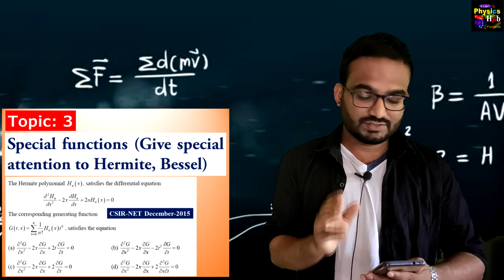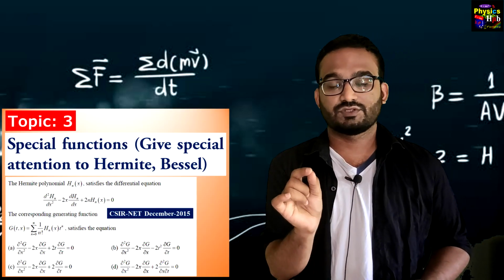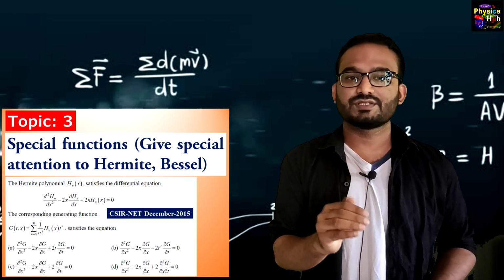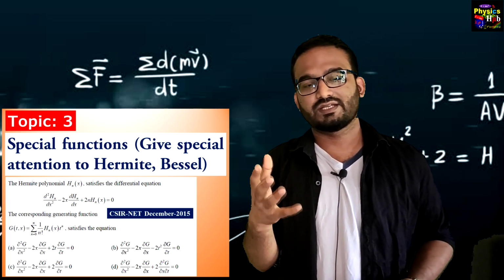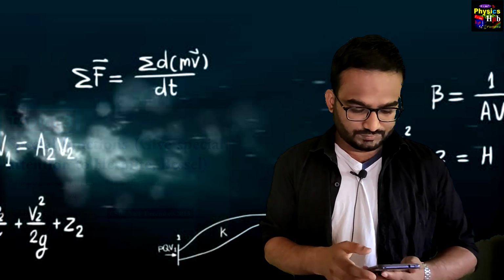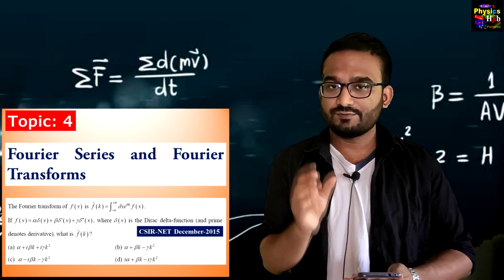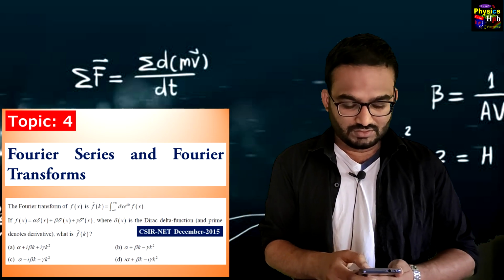Topic 3, special functions. Give special attention to Hermite and Bessel functions, because those two topics are relatively more important than the other two. Fourth topic is Fourier series and Fourier transforms. Okay, and I have shown you some examples. You can see the example.